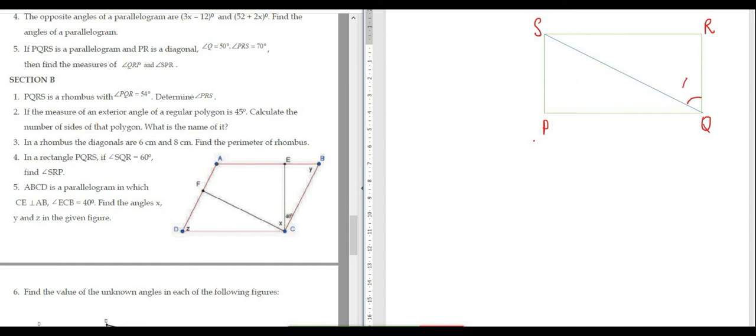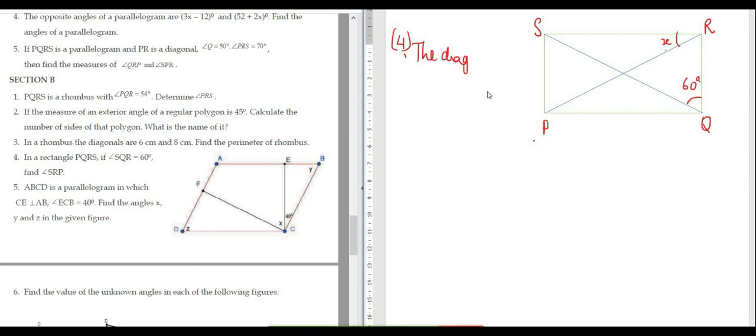So angle SQR, this angle, is how much? 60 degrees. And we are supposed to find angle SRP. Let us write this as X. What is the property of diagonals of a rectangle?